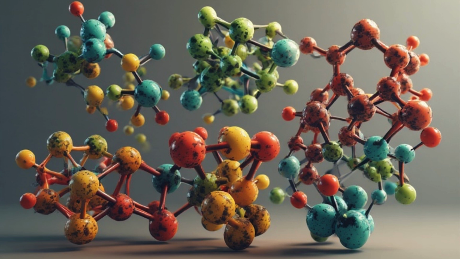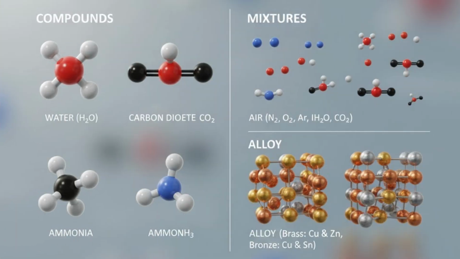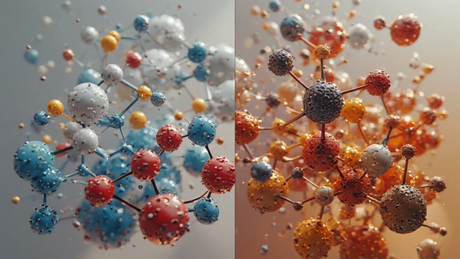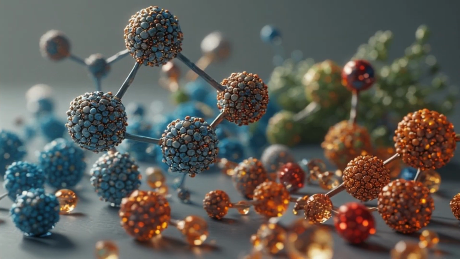The smallest particles, molecules, of a compound are formed by joining two or more types of atoms to each other. For example, each molecule of water contains two hydrogen atoms joined to one atom of oxygen. The smallest particles of a mixture are atoms, molecules of two or more elements, compounds. For example, the main constituent molecules of the mixture, namely air, are N2, O2, Ar, H2O, CO2.